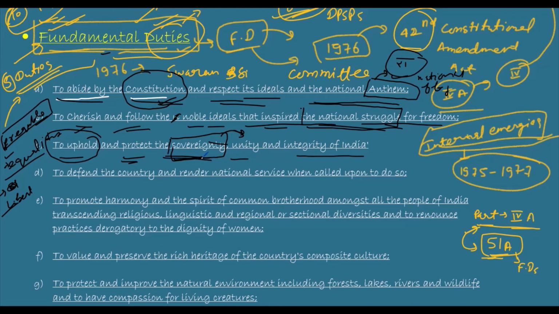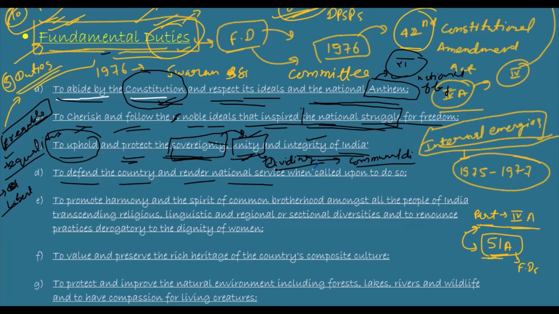The next, unity. We should not perform any act which is dividing us. Like if I am giving speeches which are creating communal disputes, and communal disputes are happening, it means the country is getting disunited. So we have to try to create unity and integrity of India. Next, to defend the country and render national services when called upon.